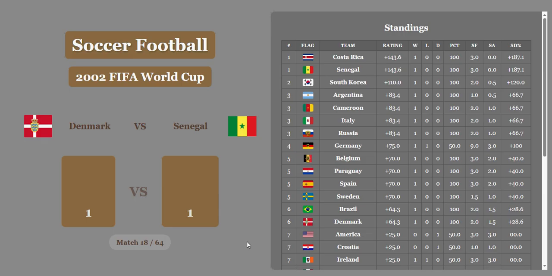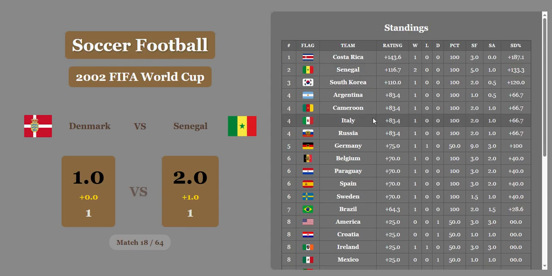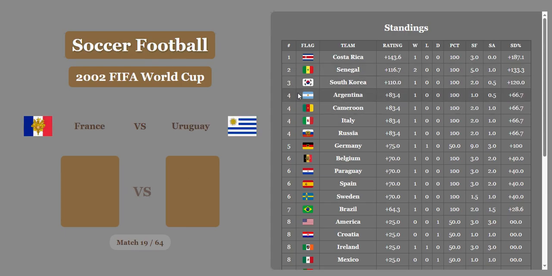Denmark versus Senegal, 1-1. Senegal's going to get the win here. A whole goal, in fact. So they're going to be in second place. They were in first, but that actually brought down the rating because of the score difference, I believe, if I saw that correctly. So they're in second, right behind Costa Rica, right above South Korea.